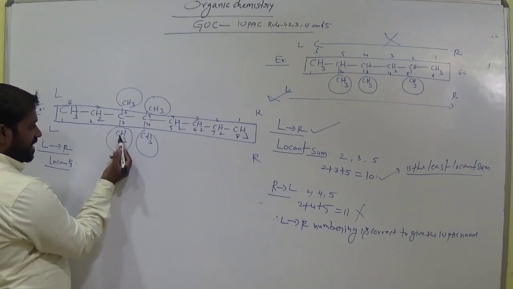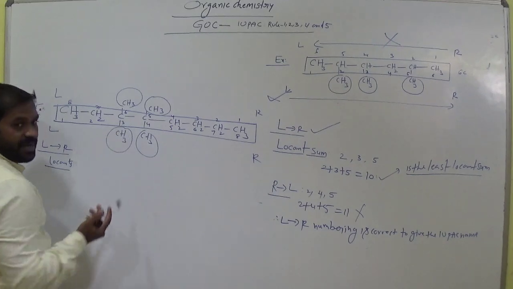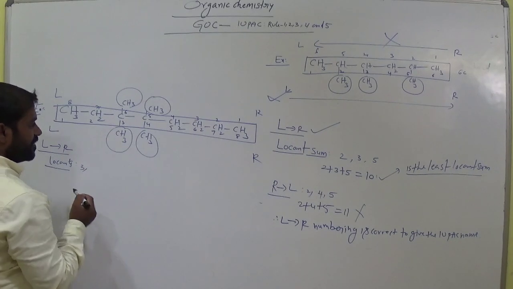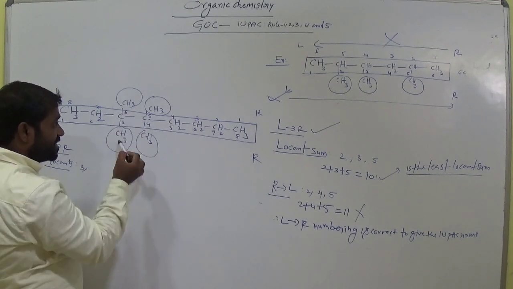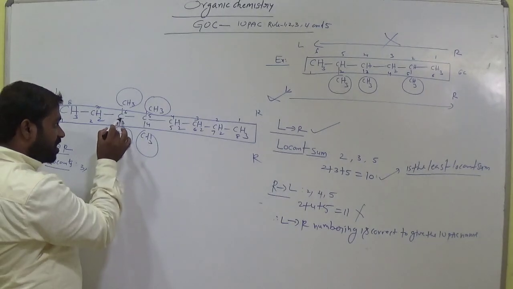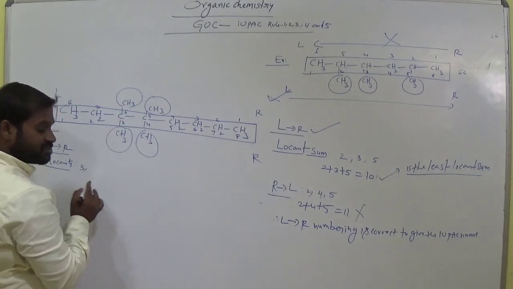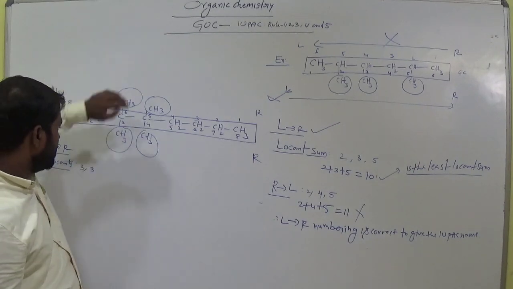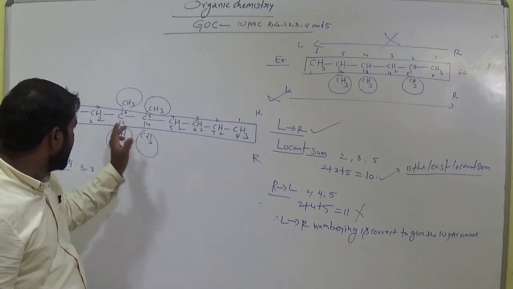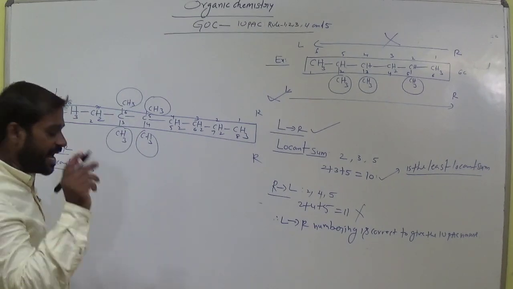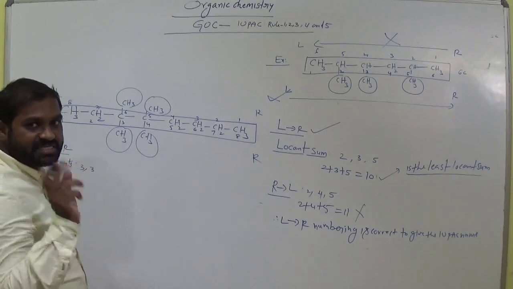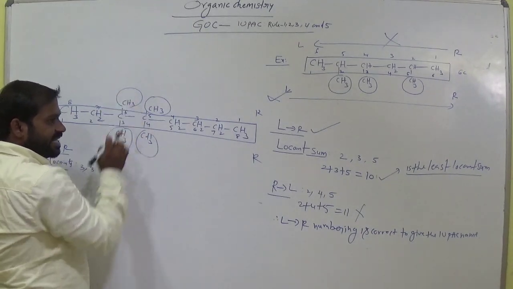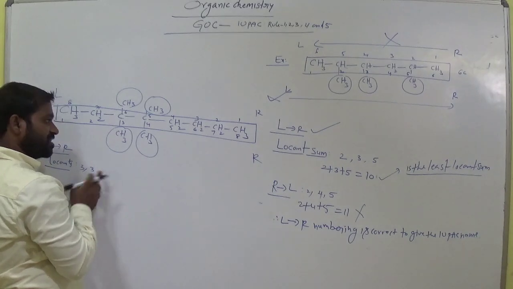So locant at 3. This is the third carbon. Am I right? Third carbon. Okay. And at third carbon we have 2 methyl groups. Am I right? At third carbon we have 2 methyl groups. So now locants are 3, 3. Remember this, very important. So here at third carbon, in the left to right, we have 2 methyl groups. Then locants are taken as 3, 3. Remember this. Okay. At third carbon, we have 2 methyl groups. So we take locant position 3, 3.